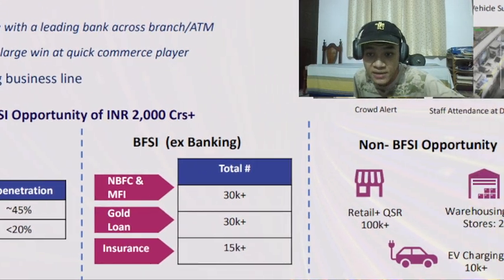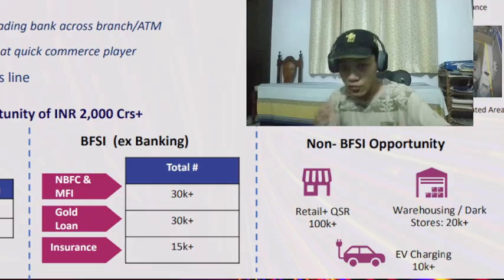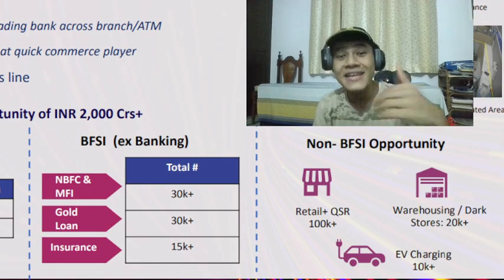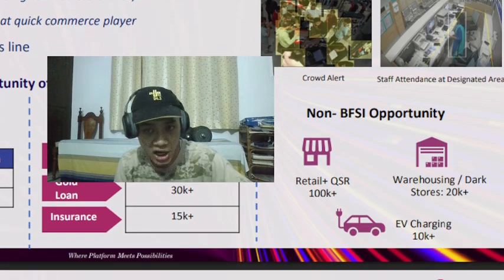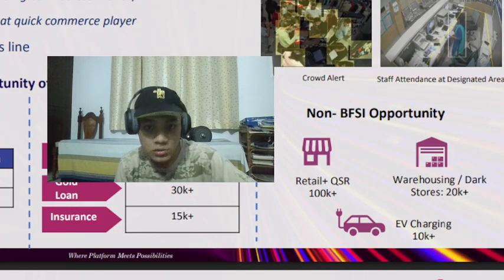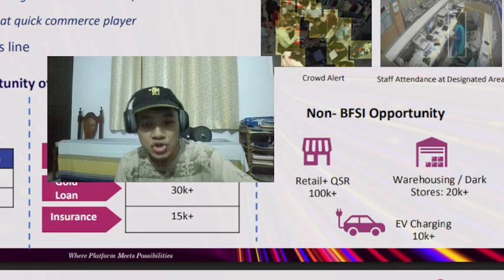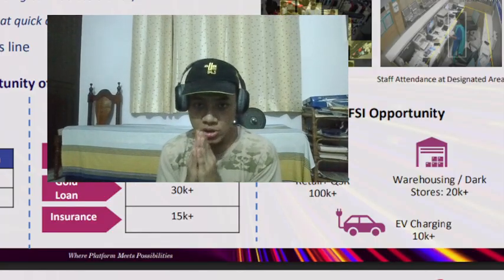Then the non-BFSI opportunity, again for surveillance, fraud detection, data analytics services, all of that. We've got warehouses, dark stores, EV charging stations, and retail plus QSR, which is quick service restaurants, 100,000 for quick service restaurants. Potential market. Okay, first we had touch points as the big potential market.